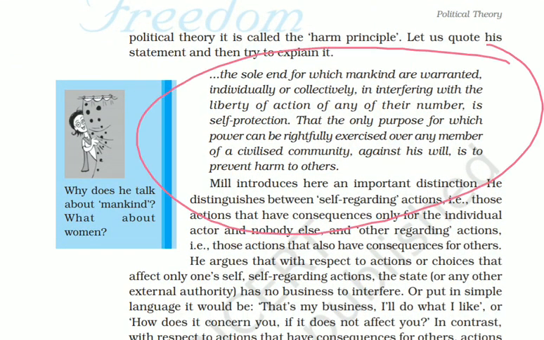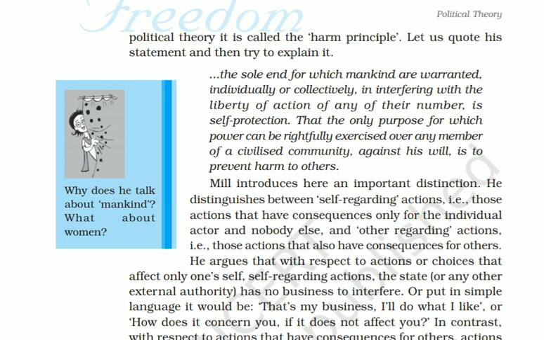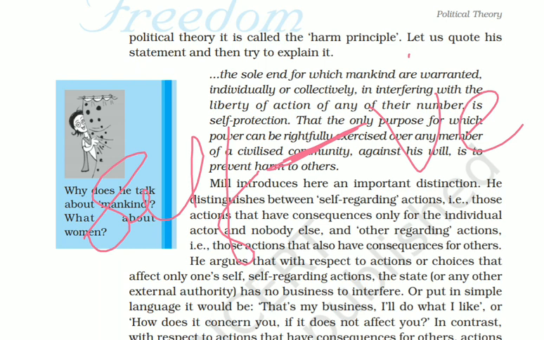You can read it. Next, Mill is saying that there are two types of actions: self-regarding action and other-regarding action. What is the difference between these two? Self-regarding actions are those actions whose consequence, if negative, will be borne only by the individual who is doing that action. It won't affect any other individual. Those types of actions are known as self-regarding actions.